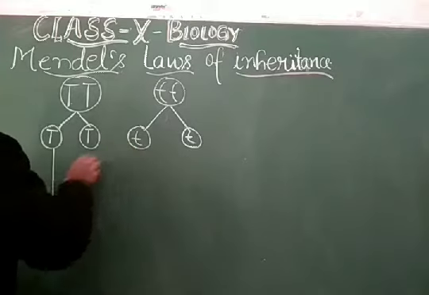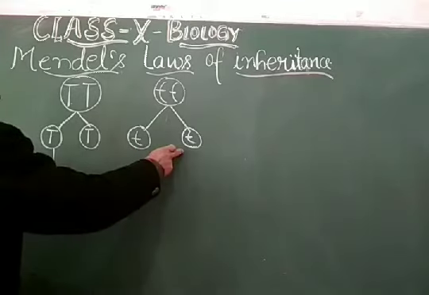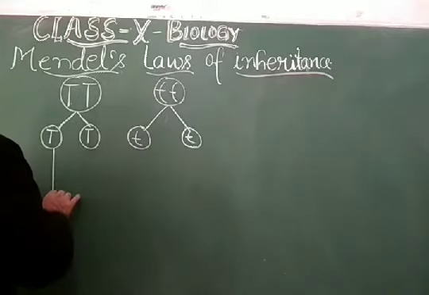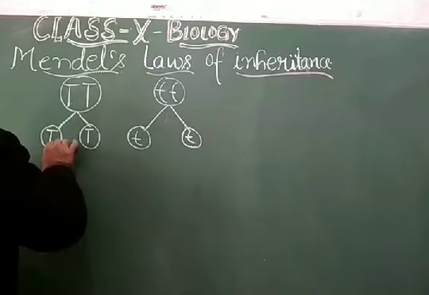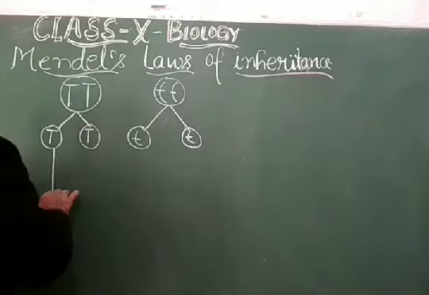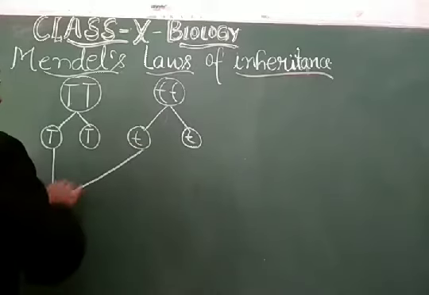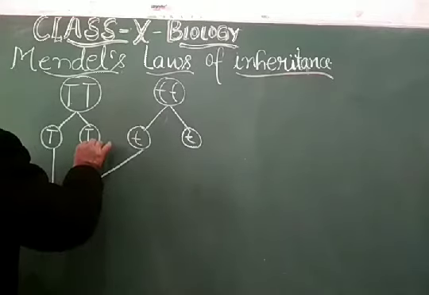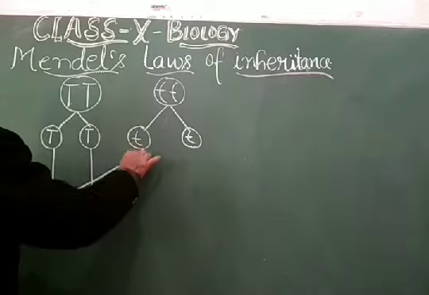It will cross either with this or with this. This will be able to cross with this.